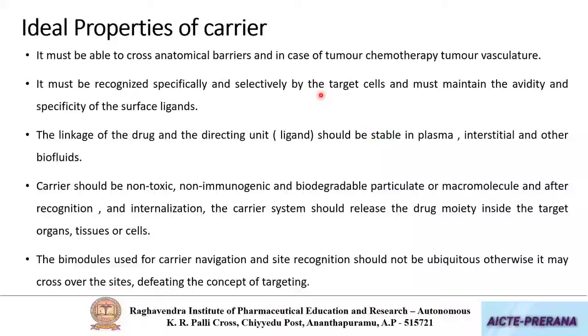Okay. This GRAS category means generally regarded as safe. These polymers which come under the class of GRAS category when administered to humans will not cause any adverse pharmacological actions. That means the carrier should be made up of materials of GRAS category, thereby they will not show any toxic effects or immunogenicity, and they will undergo biodegradation after releasing the drug at the target.